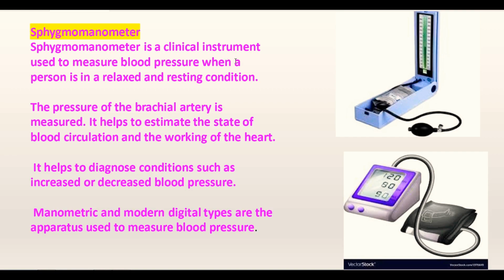Sphygmomanometer is a clinical instrument used to measure blood pressure when the person is in a relaxed condition. The pressure of the brachial artery is measured. It helps to estimate the state of the blood circulation as well as the working of the heart. It also helps to diagnose conditions such as increased or decreased blood pressure.